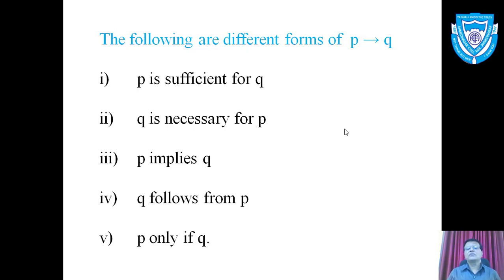First form is P is sufficient for Q. Second one is Q is necessary for P. Third one is P implies Q. Fourth is Q follows from P. And fifth one is P only if Q. So all these five have the same meaning, same as that of P implies Q. That means P forces Q to be true. That means whenever P is true, Q has to be true.